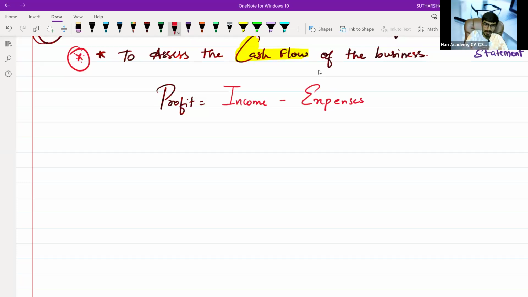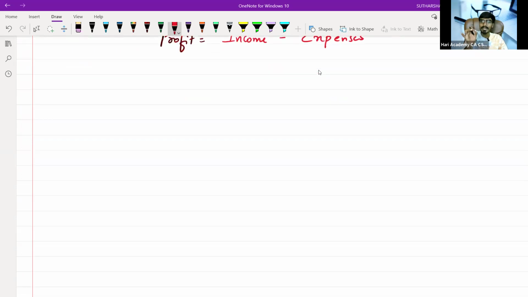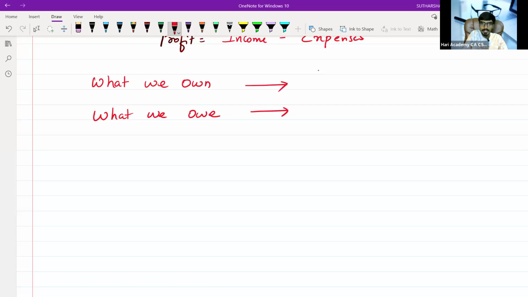Now the point is, in financial statements, especially the balance sheet, we want to know two things. One is what we own. The next one is what we owe. What we own and what we owe. What does "owe" mean, sir? Owe means liability. What we own is an asset.